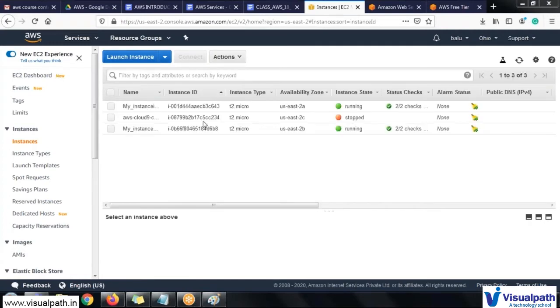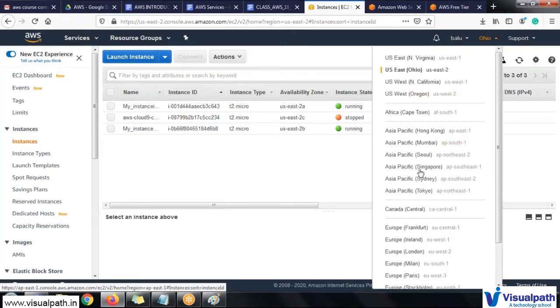these are already my previous running machines. Please ignore them. For the first time when you are creating, there will be an empty view available for you, or else I will move to another region and show you what exactly it will look like. Let's go to Mumbai.